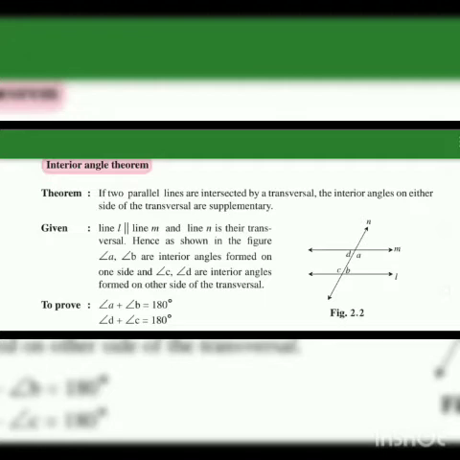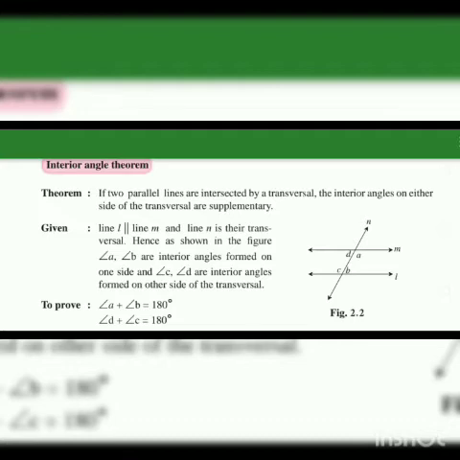That is what the theorem says. Here this theorem is proved by indirect proof. If you remember, in the previous lesson we learned about proofs, and in proofs we studied direct proof and indirect proof. So this theorem is based on indirect proof. But indirect proof has been removed from the syllabus of 9th standard and 10th standard also.